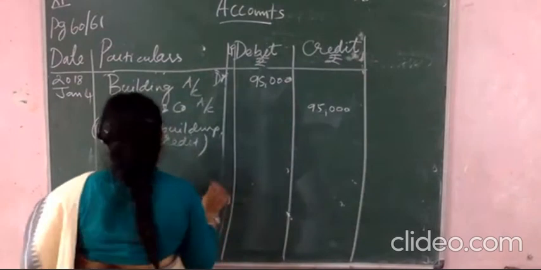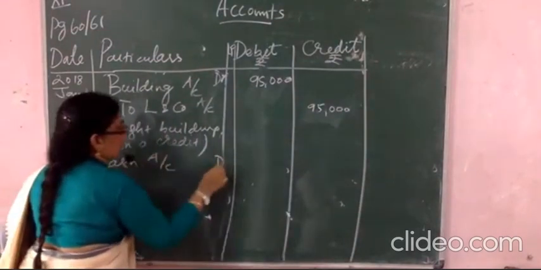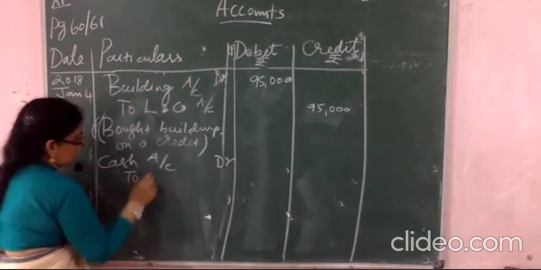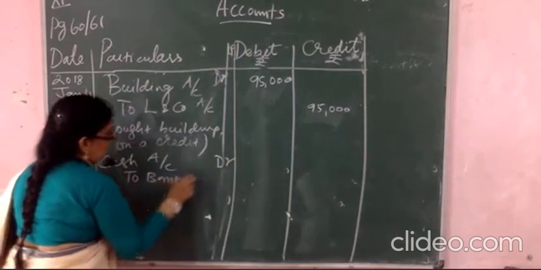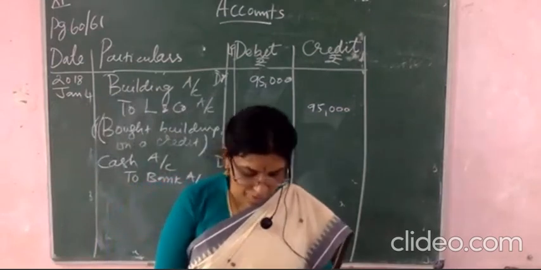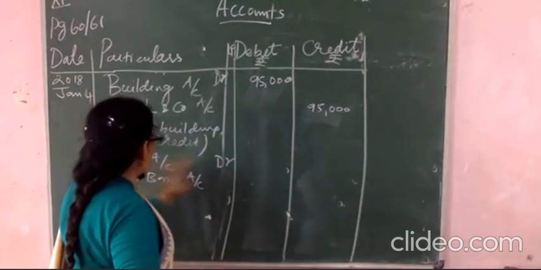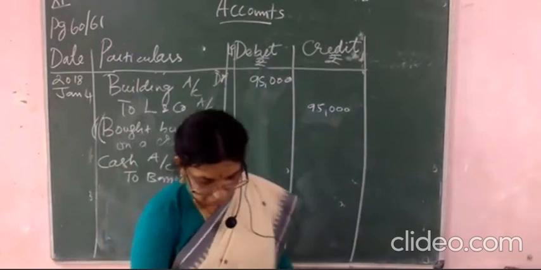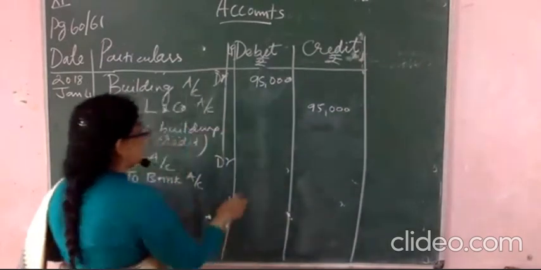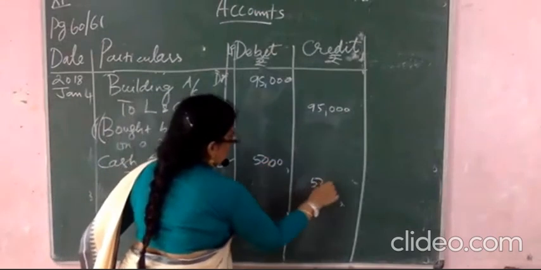So cash account debited to bank account. What is the amount here? Cash withdrawn from bank, so cash you are getting, for the office use you are using. Office use, you are getting the money.